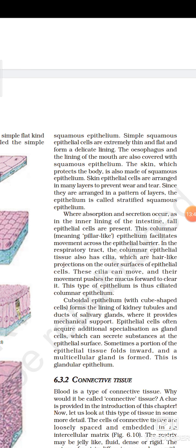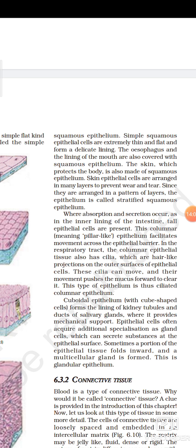In the respiratory tract, the columnar epithelium tissue also has cilia. Besides that, columnar is another type of epithelium tissue that possesses cilia, which are hair-like projections on the outer surface of epithelium cells. These cilia can move, and they have mobility capacity.